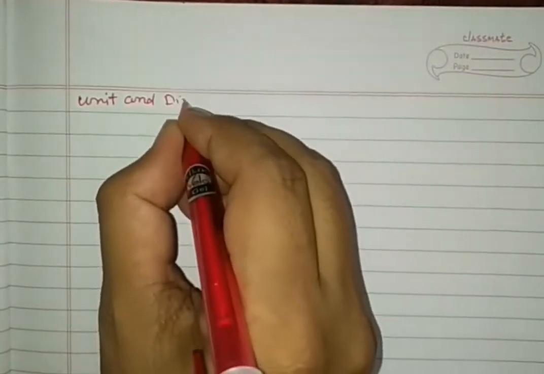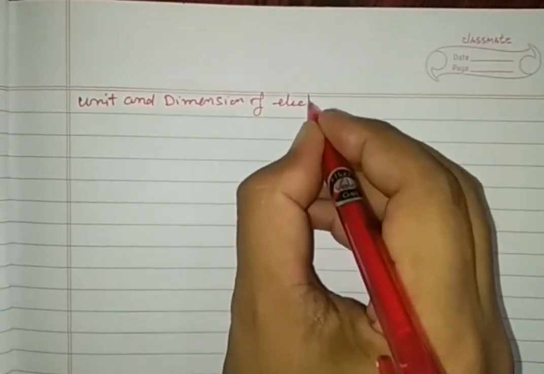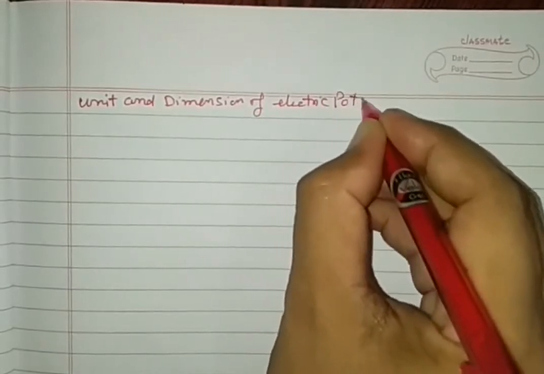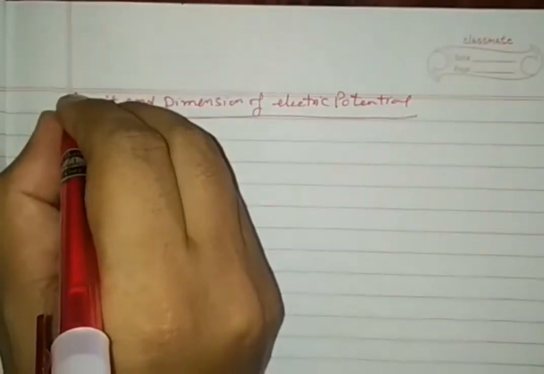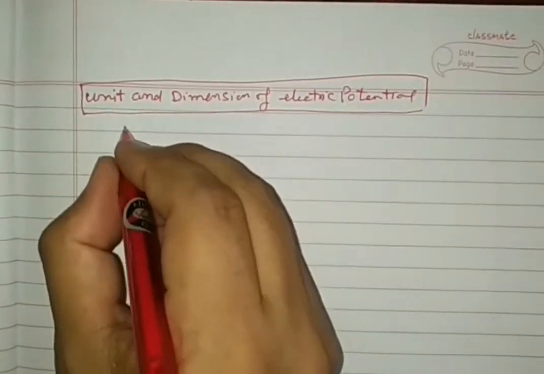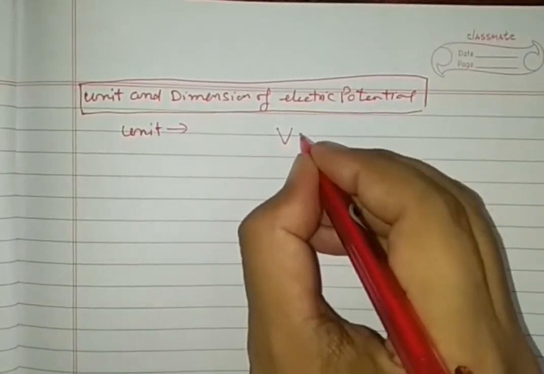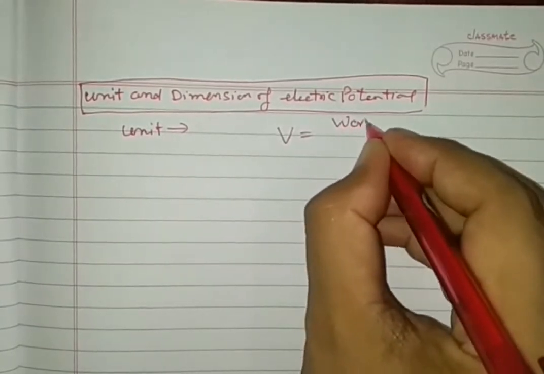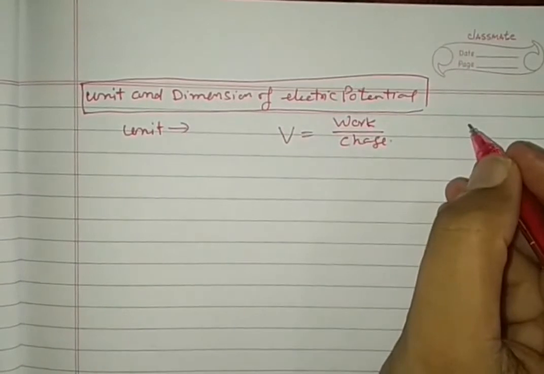Now for the unit and dimension of electric potential. First of all, we are going to see the unit. Electric potential is work by charge.